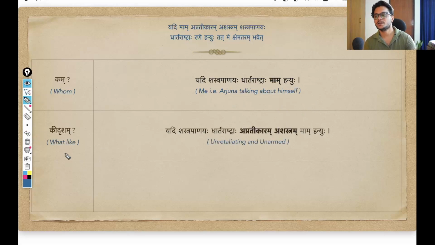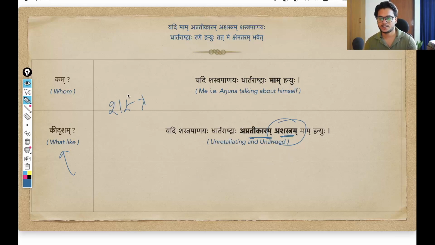And now again, Kidrisham. He is also describing himself using some adjectives. That is why I am using this Kidrisham, the adjective-prompting question. And the adjectives that Arjuna uses for himself are apratikaram, ashastram. Okay, so ashastram, a lot of you will already straight away guess this word. The word here is shastra. Shastra means weapon, we already saw. If I attach a before it to negate it, this means weaponless, without weapon. Simple as that.